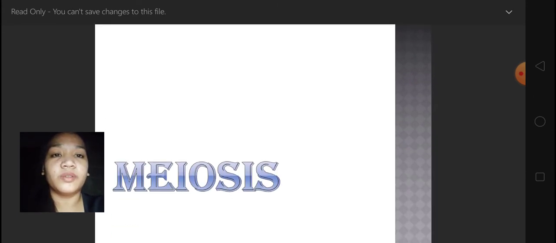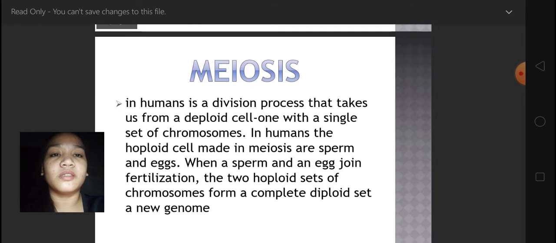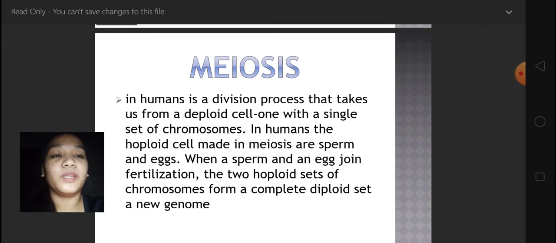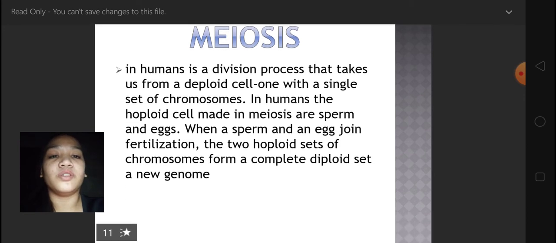Let's talk about meiosis. Meiosis in humans is a division process that takes us from a diploid cell with two sets of chromosomes to a haploid cell with a single set of chromosomes. In humans, the haploid cells made by meiosis are sperm and eggs. When a sperm and egg join in fertilization, the two haploid sets of chromosomes form a complete diploid set, a new genome.